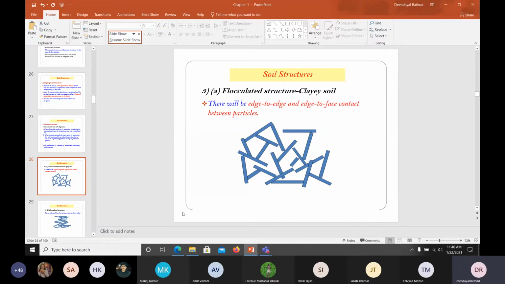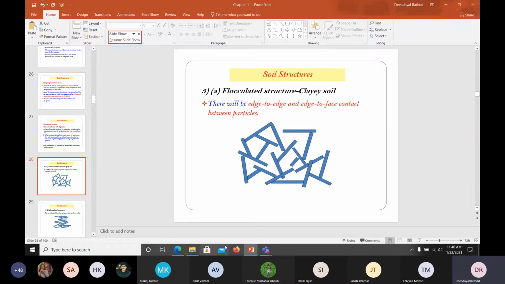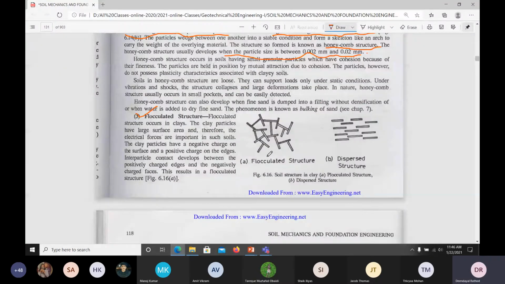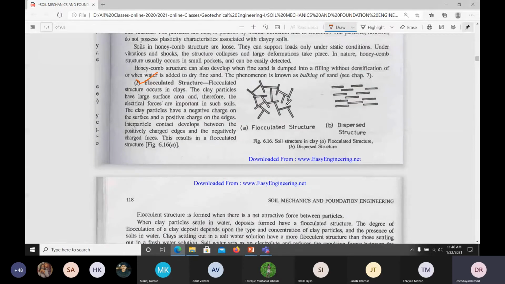So here there would be some negative and positive charges on the surface of the clay. That means in the flocculated structure in clays, the clay particles have large surface area and therefore the electrical forces are important in such soils.